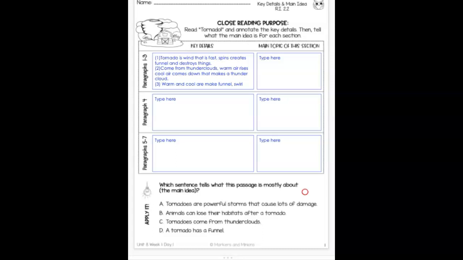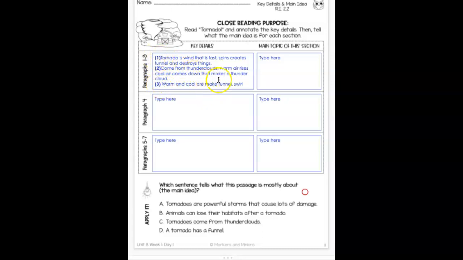All right, that was jam-packed with information. And so what I did here is I took all of the evidence, all of what I would have annotated on the side, and I put it here. And like I said, you can do both. You can write it on the side of the paper or the book, or you can just write it here. Okay, so 1, 2, and 3 indicates that this is paragraph 1, paragraph 2, paragraph 3.